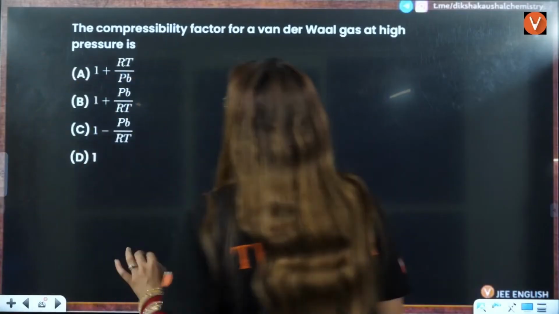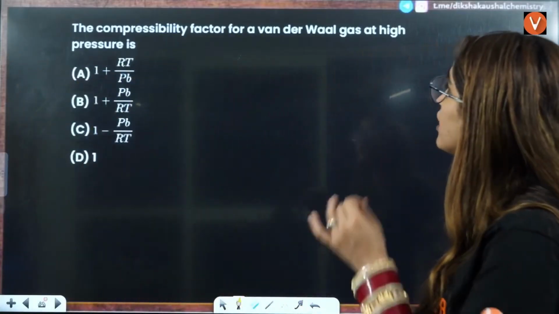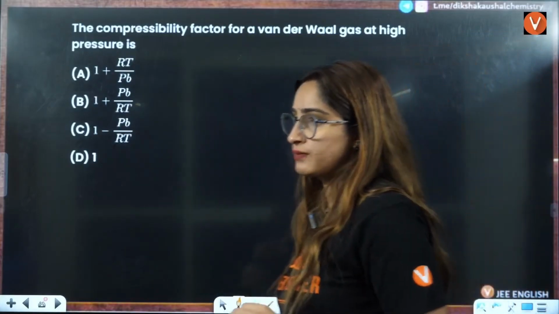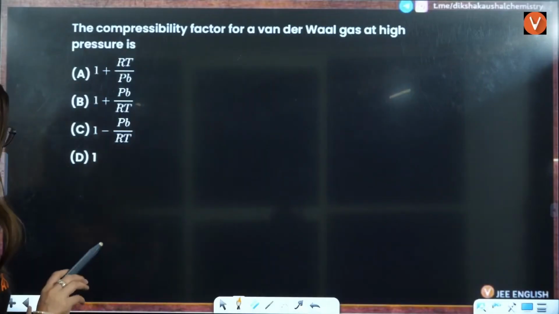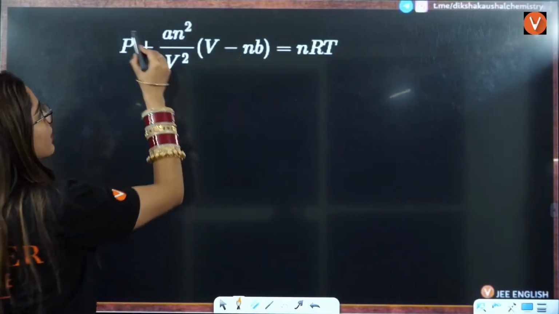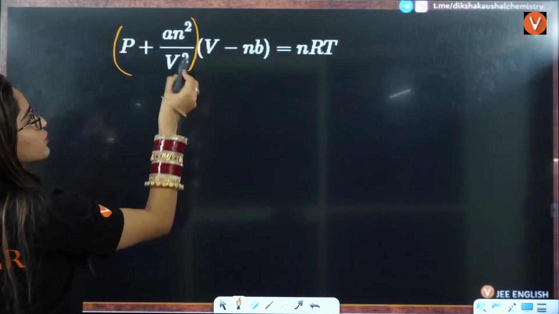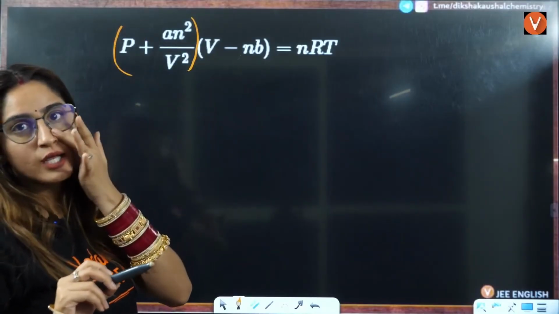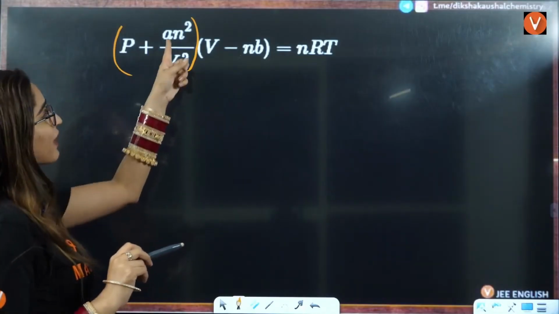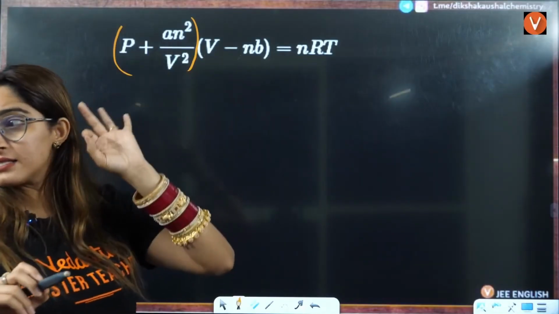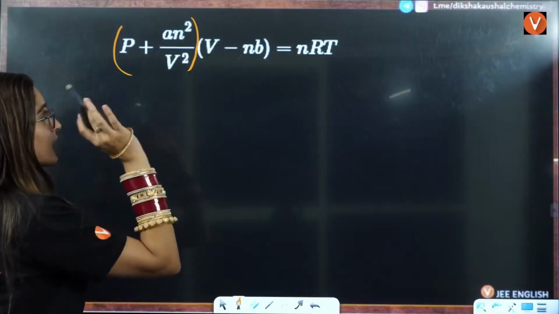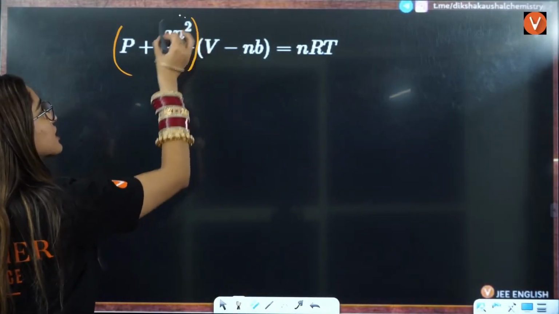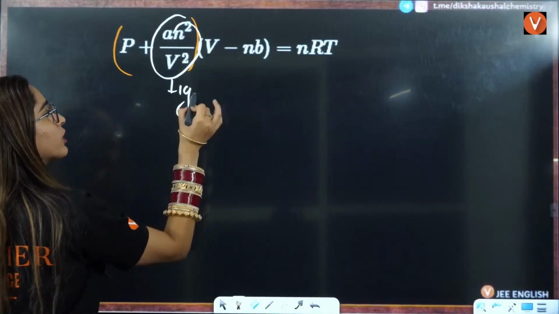Next question is the compressibility factor for a van der Waals gas at high pressure. For that, you need to know the real gas equation, that is P plus an squared by V squared, times V minus nb. Otherwise, you have PV equals nRT. But when you have a real gas, this factor is added and this is subtracted. That is there in states of matter. So here, pressure is very high, so this term will be ignored.